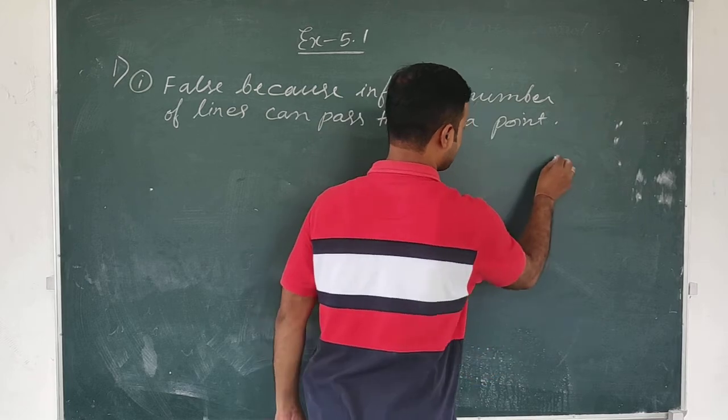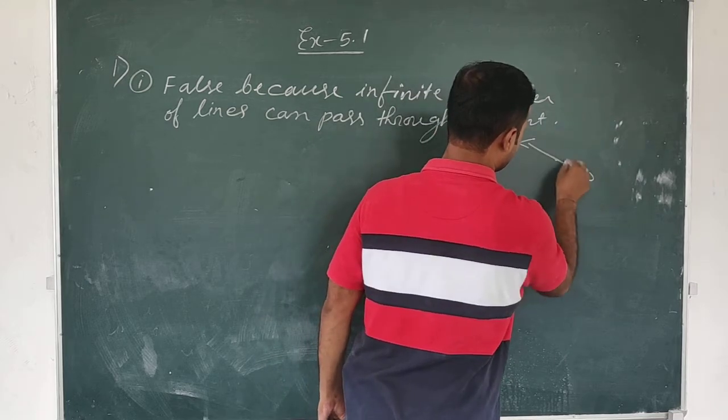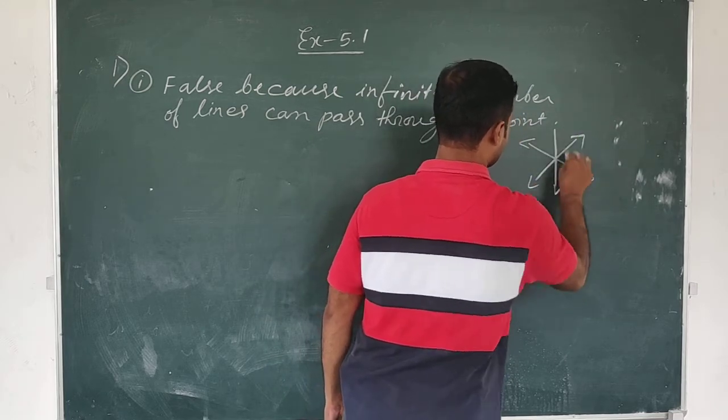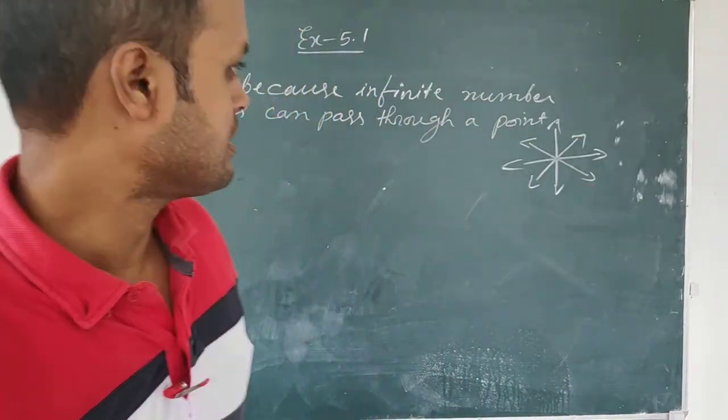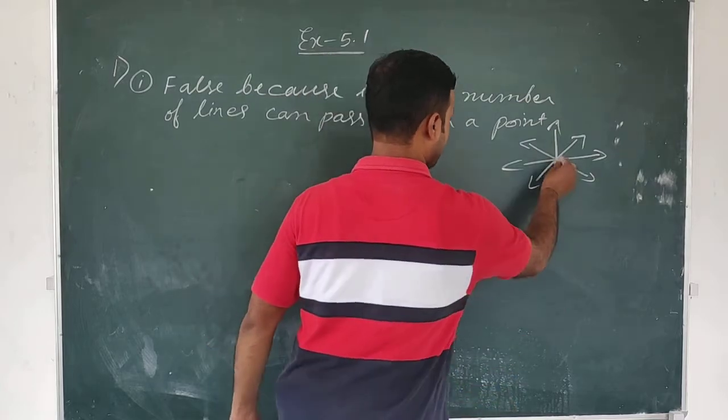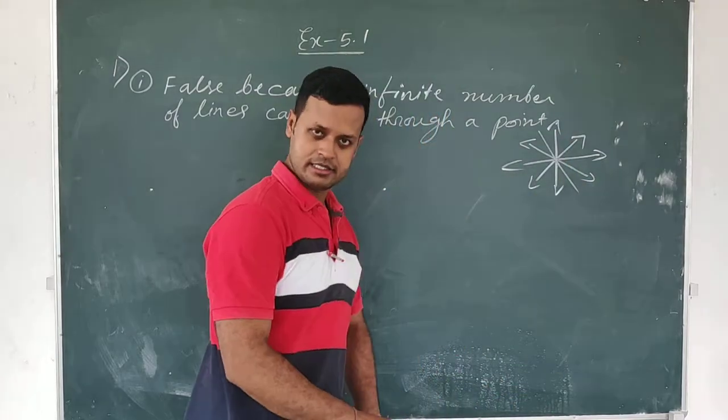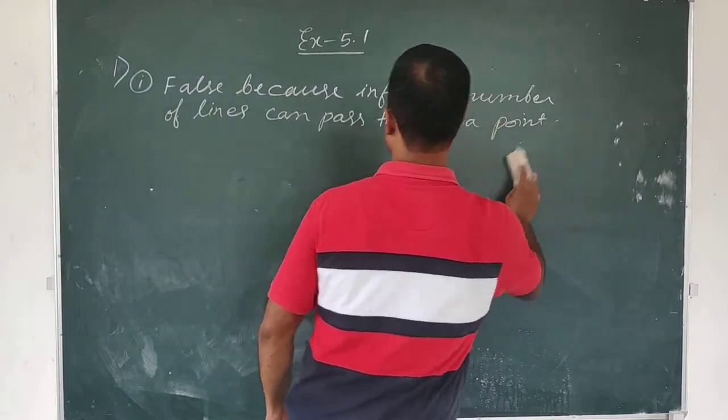If one single point is given, through this point you see infinite number of lines can pass. Isn't it? Infinite number of lines can pass through a single point. Through this point, as many as you like can pass. So number one is false.